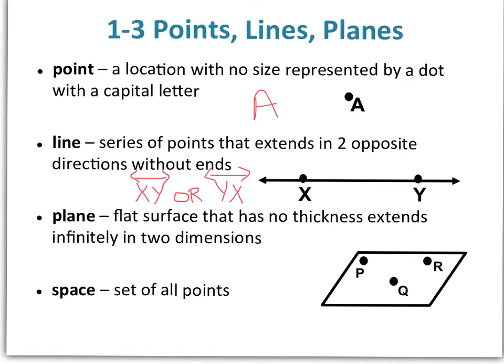A plane is a flat surface that has no thickness, extends infinitely in two dimensions. So on the right we have plane PQR, and we would just use three capital letters with no commas in between, and I'm just going to write in front of that, that's plane PQR, or we could call it plane RQP. Again, order doesn't matter. And then space is the set of all points.